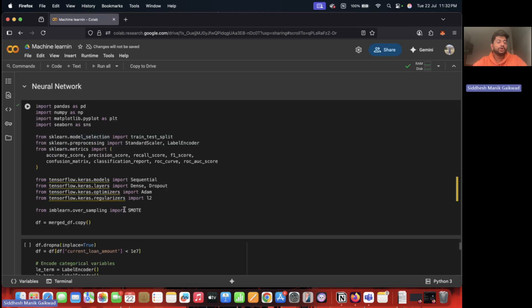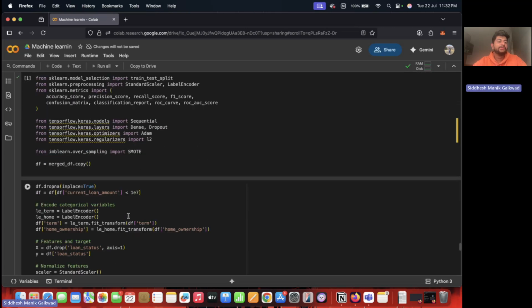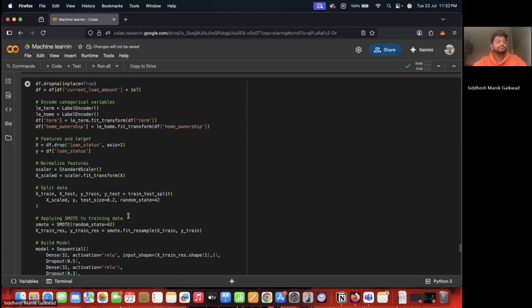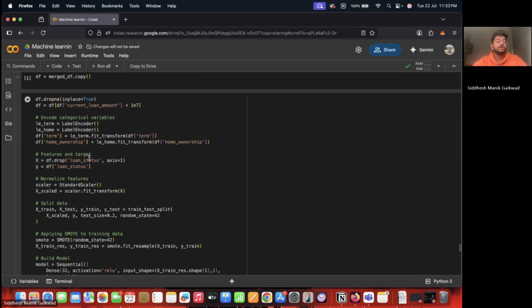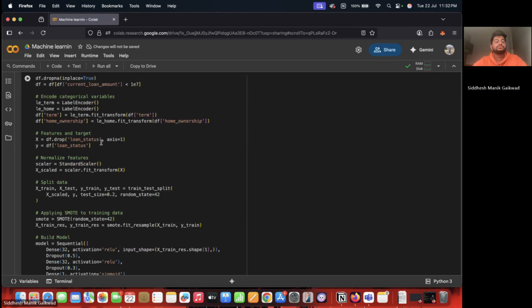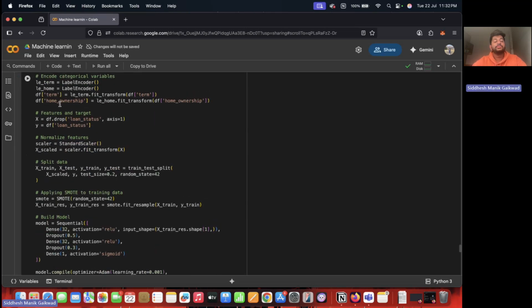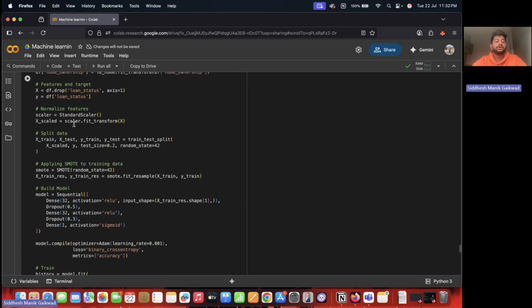So first we'll be importing all of the necessary libraries. First, we will remove the missing values and filter out the extreme outliers, such as current loan amount greater than 10 million. Categorical variables such as term and home ownership were label encoded into numerical values. Features were normalized using standard scaler to ensure all variables are on the same scale.